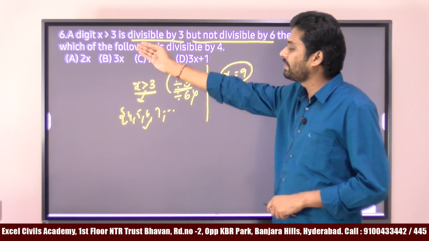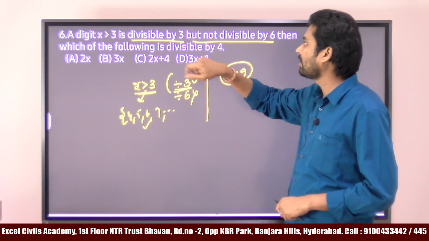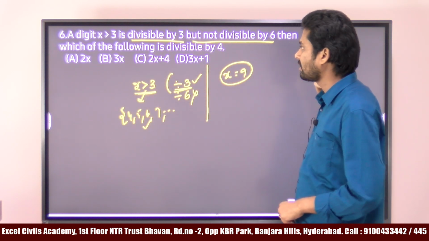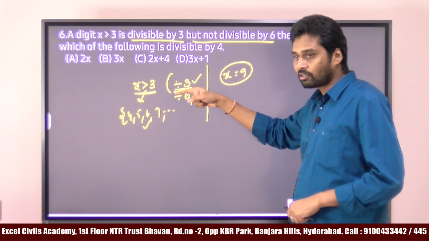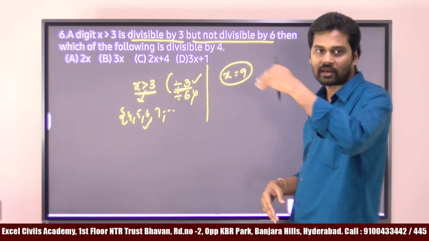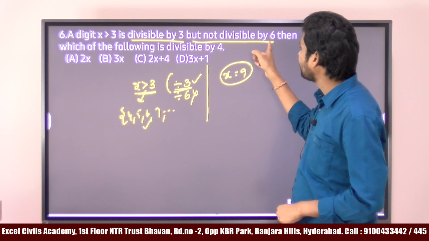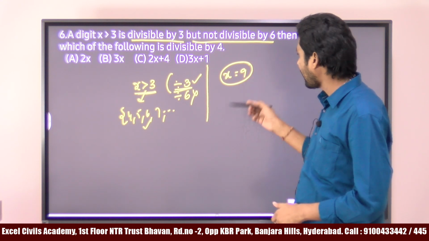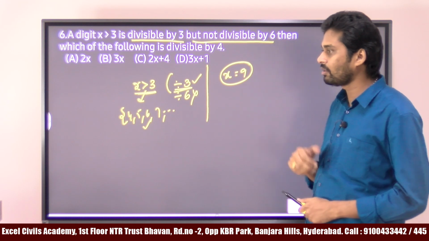The digit x is greater than 3, so we take the values 4, 5, 6, 7. And the number is divisible by 3, so the values are 6, 9, 12. It is not divisible by 6, so the value is 9. The least possible value of x is 9.